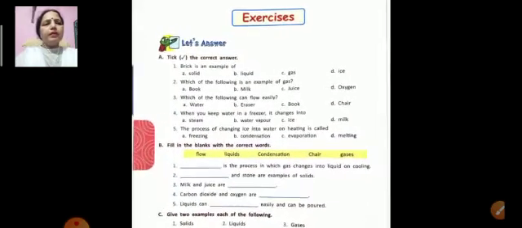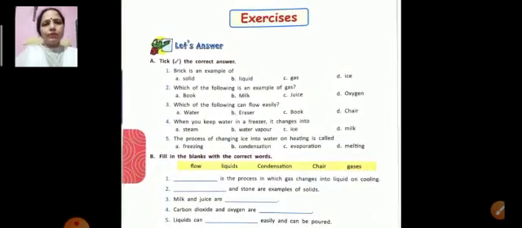Now come to some questions. Tick the correct answer. Brick is an example of solid. The right answer is solid. Which of the following is an example of gas: book, milk, juice, oxygen? The right answer is oxygen. Which of the following can flow easily: water, eraser, book, chair? Water, because a chair cannot flow easily. When you keep water in a freezer, it changes into ice. The right answer is ice.